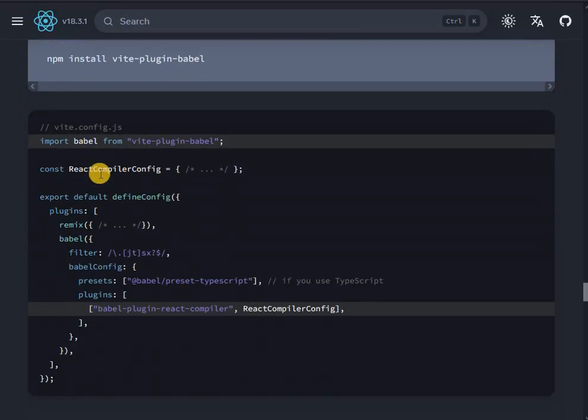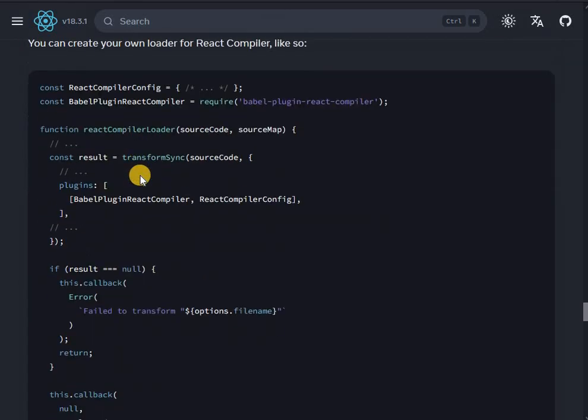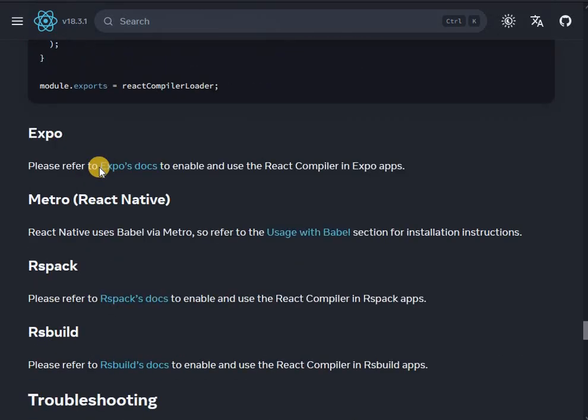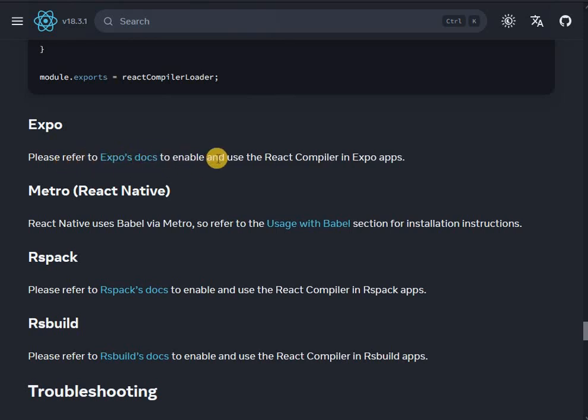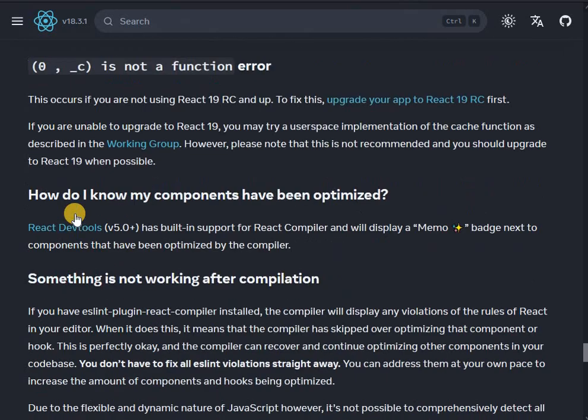So I'm gonna skip over Remix. Webpack, I'm gonna skip that as well. Expo, please refer to Expo docs. Metro, React Native. Okay.